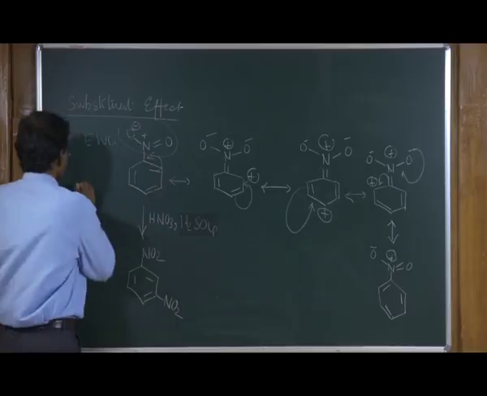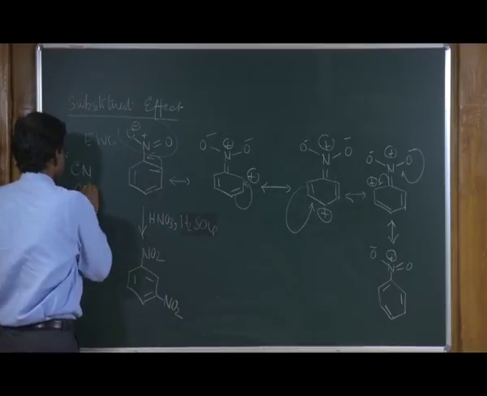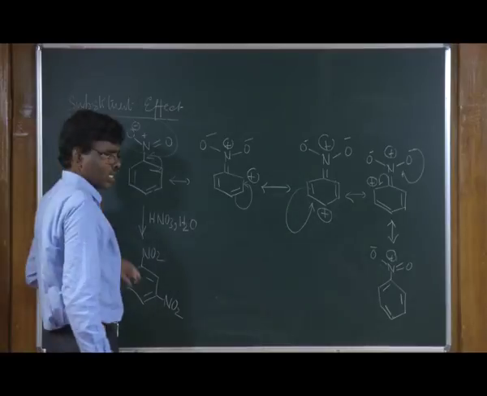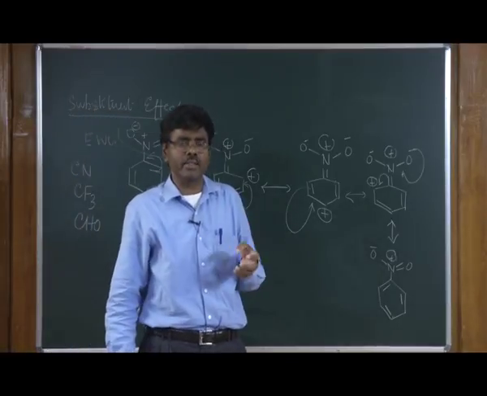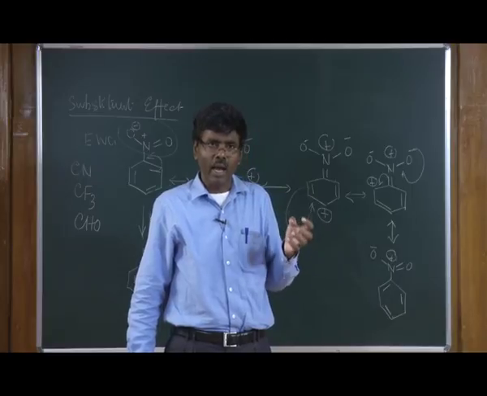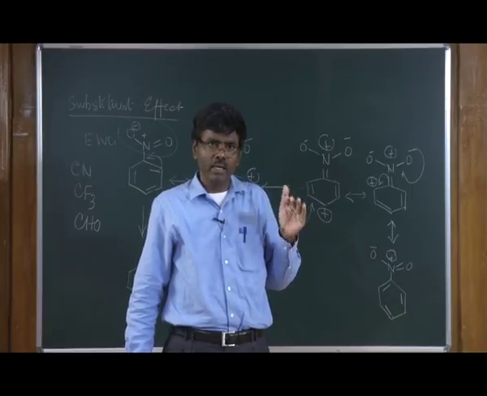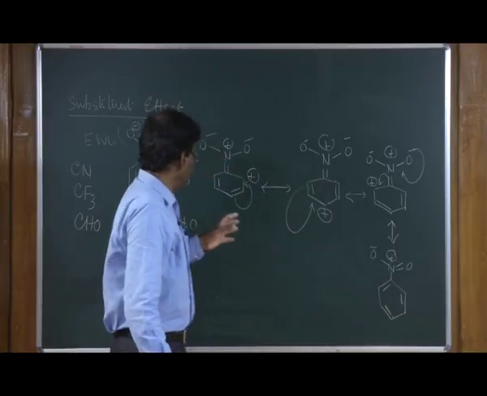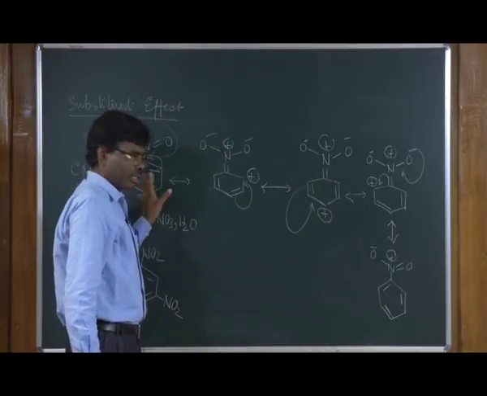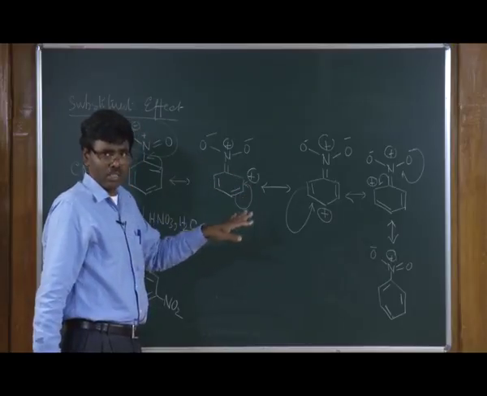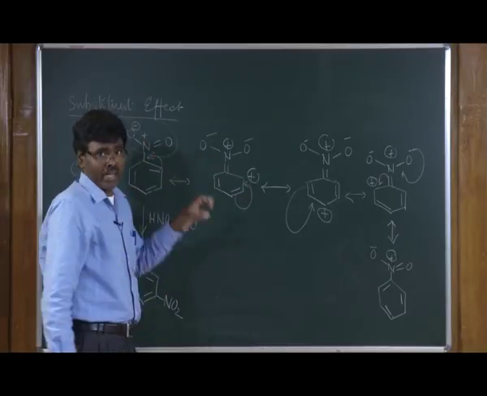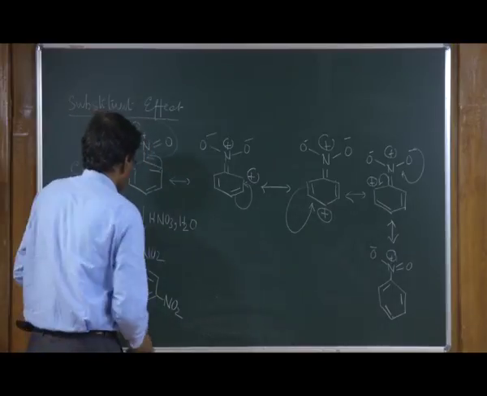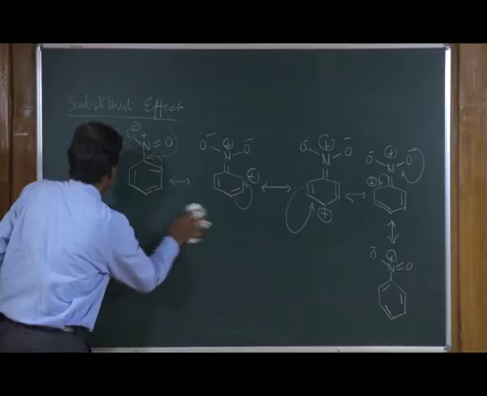Not only the nitro group; the cyano, CF3, aldehyde and ester groups are all electron withdrawing groups. They can take electrons from the benzene ring and so make the ortho and para positions less electron dense compared to the meta position. Therefore, the substitution selectively takes place at the meta position. This is called a meta directing group. Now, let us take one more example that contains an electron donating group.